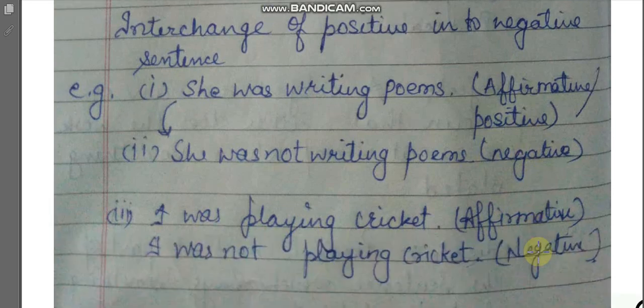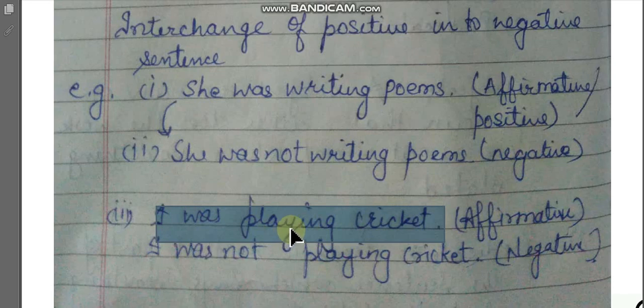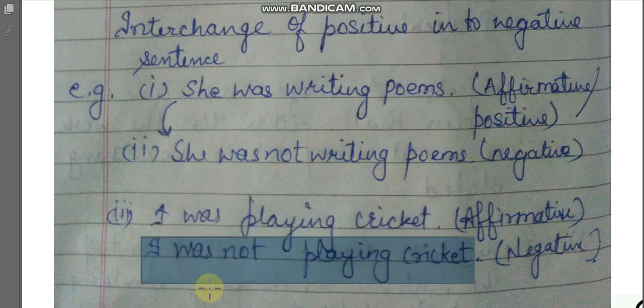Now in our next sentence, I was playing cricket. This is our affirmative sentence, a positive sentence. It states something, it tells you about me, that I was playing cricket. And if we convert it into negative, I was not playing cricket.